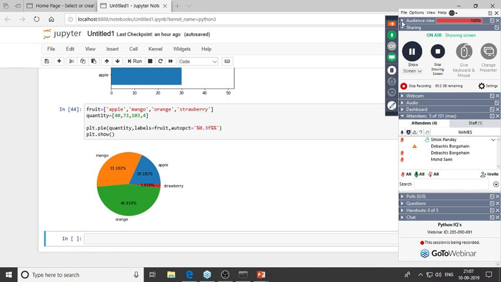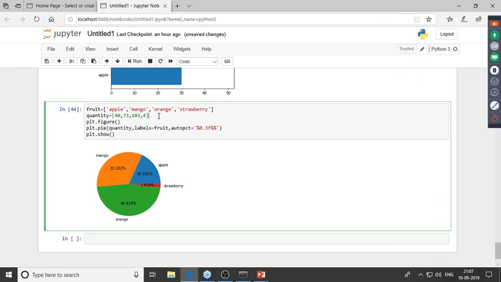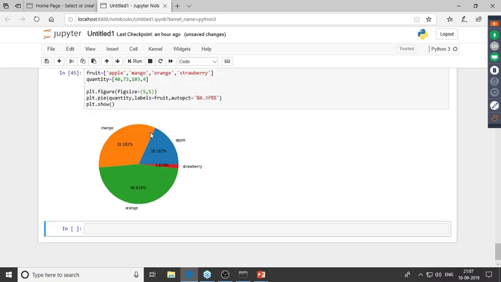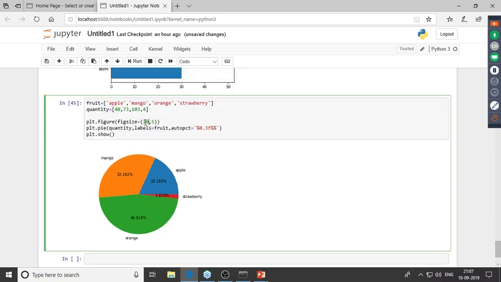So let me just type it out, plt.figure, and over here you'll give in certain parameters. So you've got an argument known as figsize, which would basically stand for figure size, and inside this I'll give in the size to be 5,5. Right, so we've increased the size of this pie. Now let me actually increase this again. Let me put this to be 10,10. Now we've increased the size of the pie even more, right? So this is how you can change the size of the image.